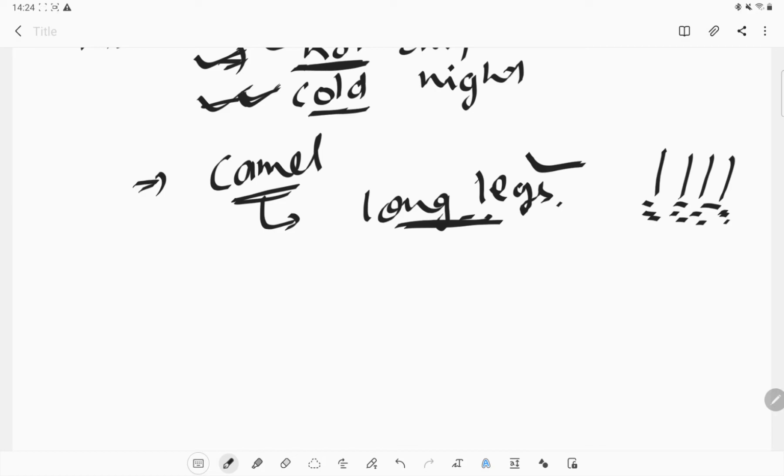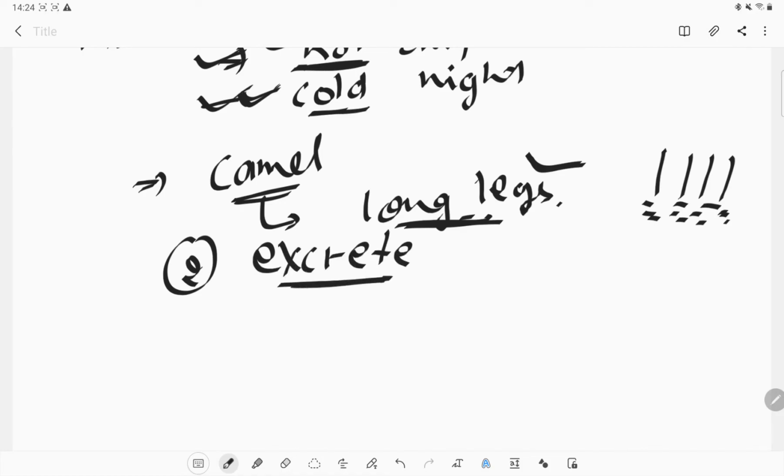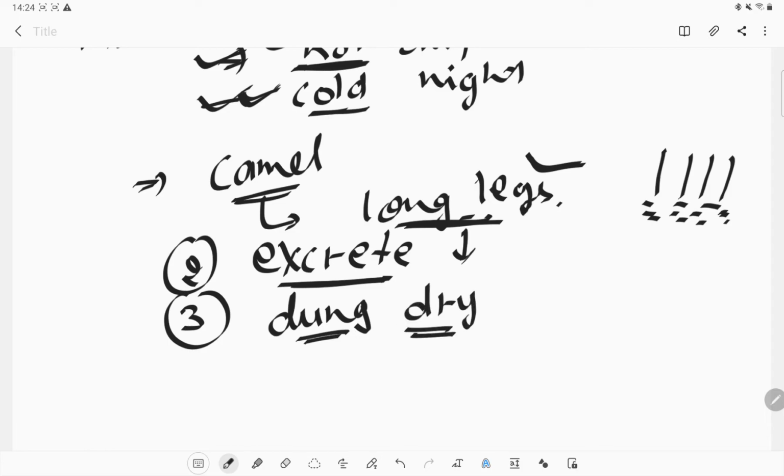Okay, first adaptation. Second adaptation is they excrete a small amount of water. So in urination, they use very little water during the excretion. Third thing is the dung is dry. They produce dry dung so that they can absorb most of the water from the food, and the water should be conserved in the body and cannot go out of the body, so that they can survive for more days without drinking any water.